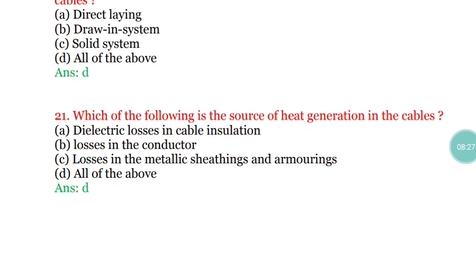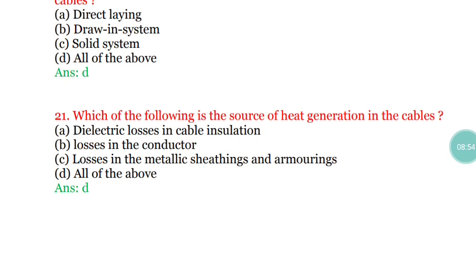Question number 21. Which of the following is the source of heat generation in cables? So what is the source of heat generation in cable? Option A, dielectric losses in cable insulation. Because of that, heat is generated in the cables. Option B, losses in the conductor. Option C, losses in metallic sheathing and armourings. And option D, all of the above.